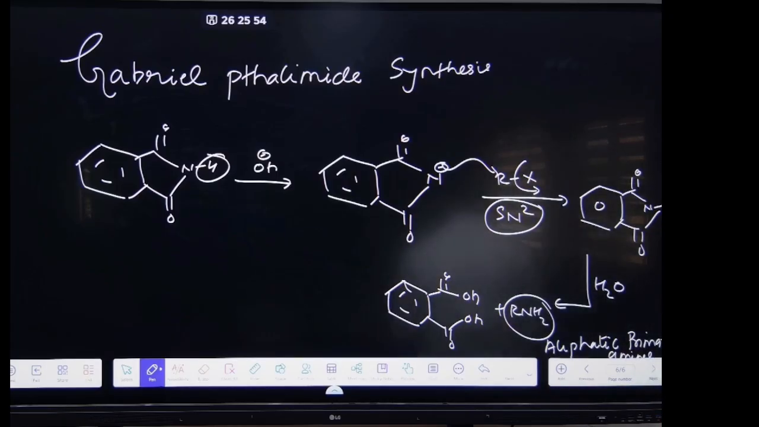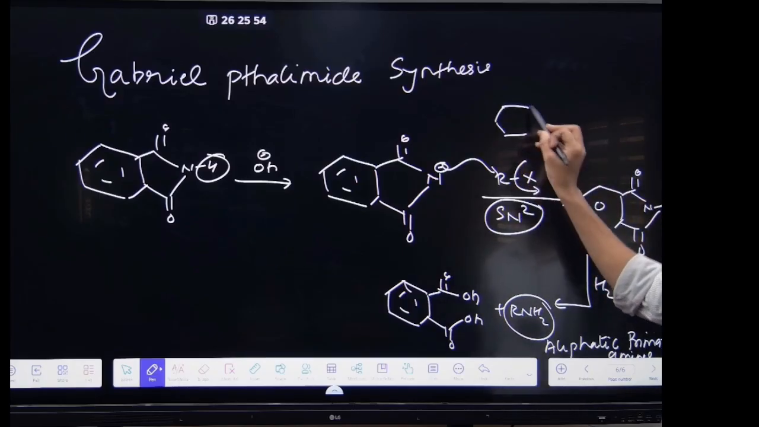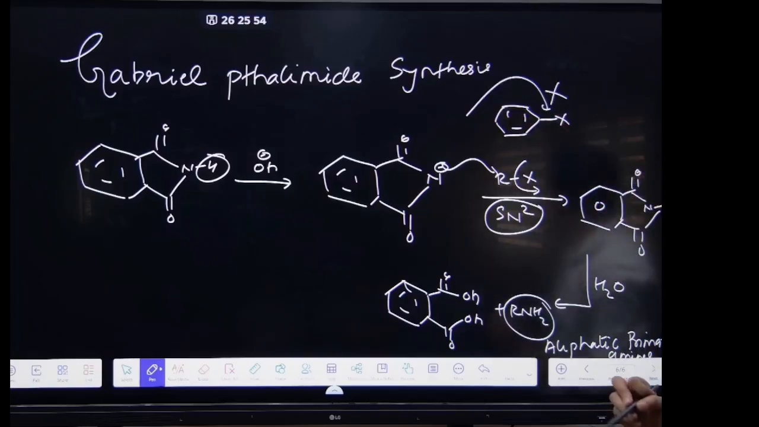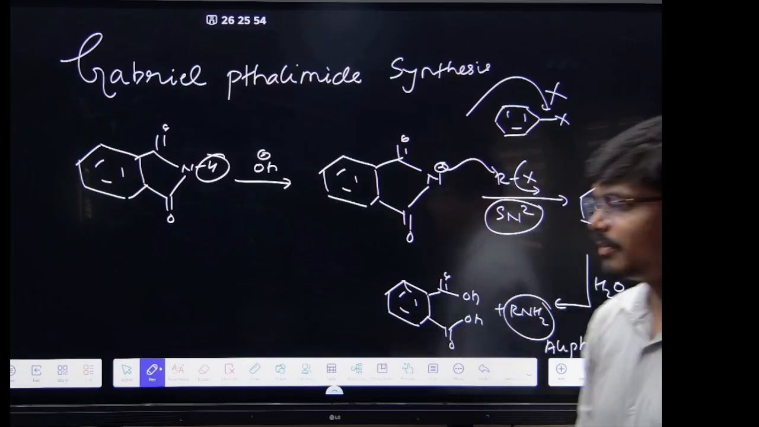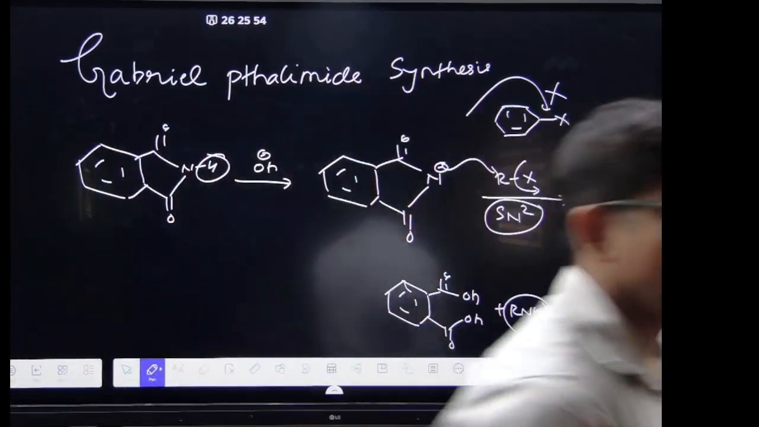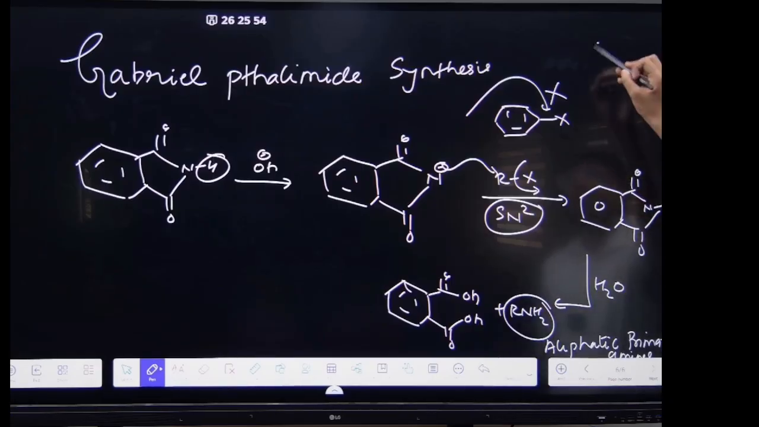Got it? This is the important one. Only aliphatic amines, because of this reaction. Suppose you have a halobenzene there, right? Now it is not possible to attack at this position because it will not undergo SN2 reaction. So this step is not possible and hence you cannot synthesize aromatic primary amines. Got it? Understood? This is very important, Gabriel phthalimide synthesis.